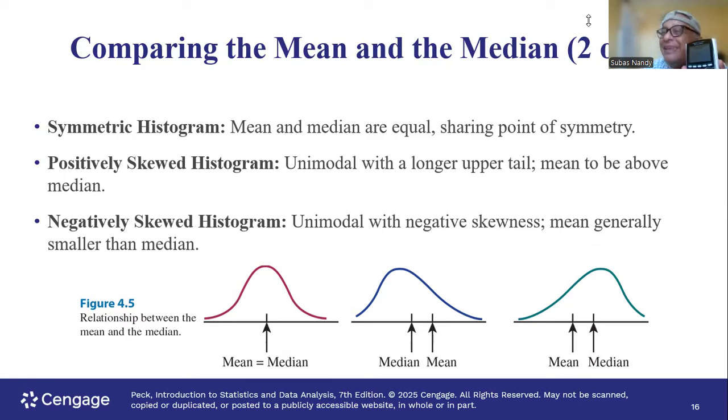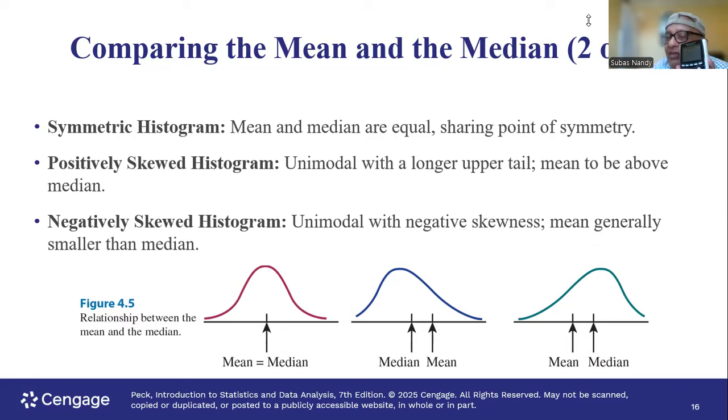Look at the next one. The mean is slightly greater than the median, which is true in our control group. Mean is 355, median, I remember, is 332. Mean is slightly greater than the median. When does it happen? When there is an extended tail on the right, as in the case of our data set. The mean is greater than the median because there are large numbers on the right tail which pull the mean towards them. The opposite might happen if there are too many small numbers. The mean will be pulled towards the small numbers.